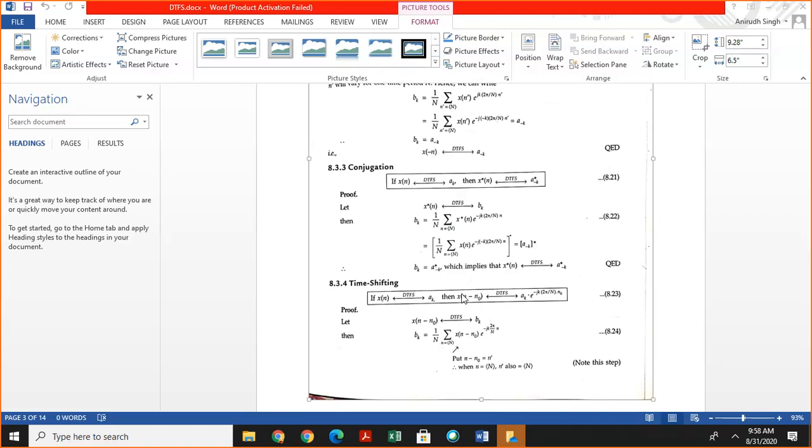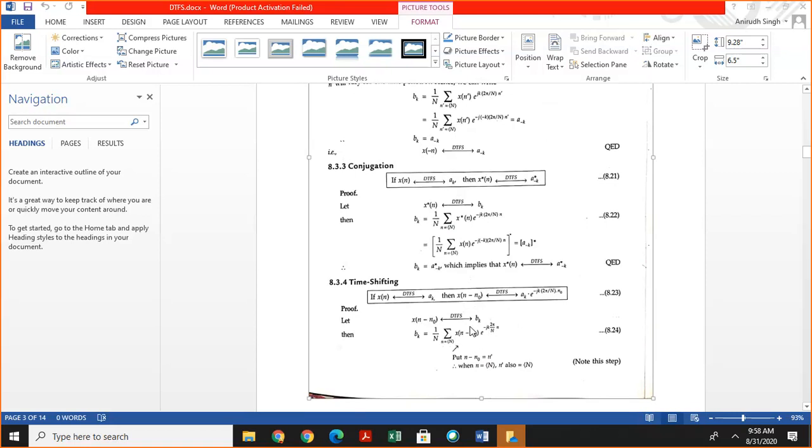Calculate the Fourier coefficient of x of n minus n naught. Suppose that the Fourier coefficient of x of n minus n naught is given by bk. bk is equal to 1 by N summation x of n minus n naught exponential minus jk omega n.